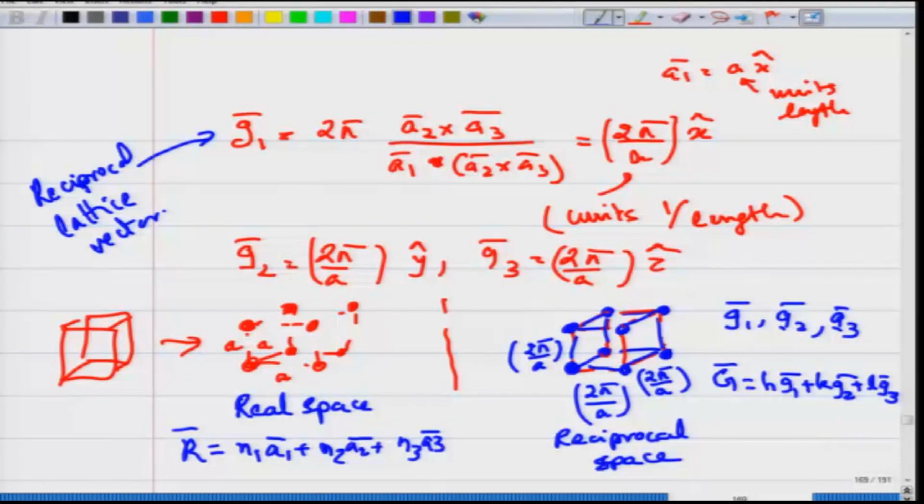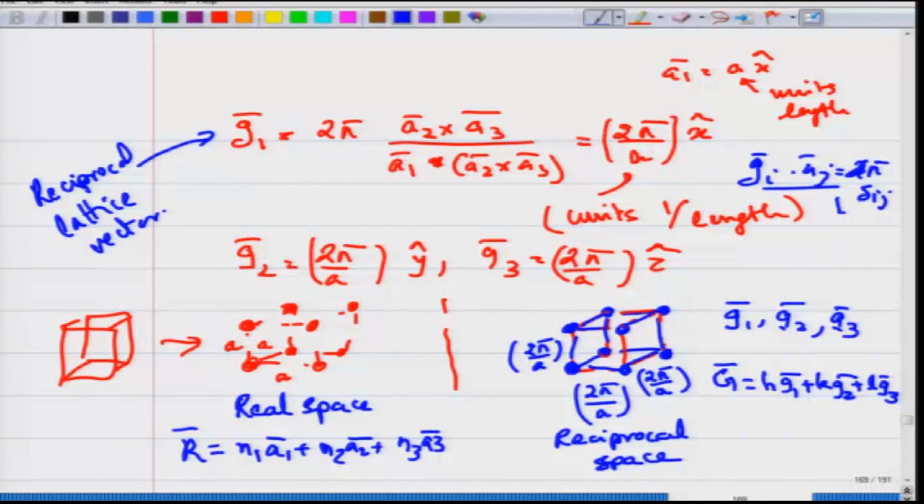One is the real space, which you are familiar with, linear combinations of a1, a2, a3, and corresponding to the same lattice in reciprocal space you can generate another set of points with these vectors g1, g2, g3, which you can calculate explicitly using the condition that gi dot aj is equal to 2 pi delta ij. This condition gave us these expressions which help us to calculate your reciprocal lattice points.